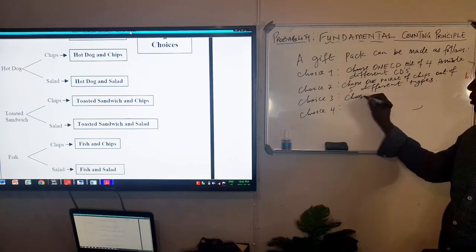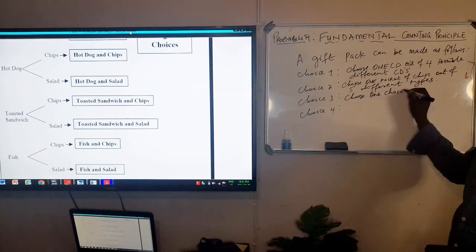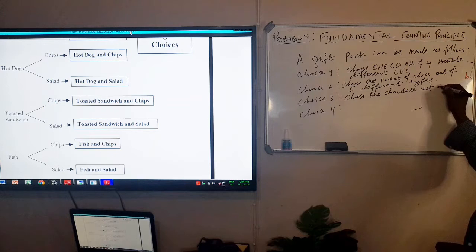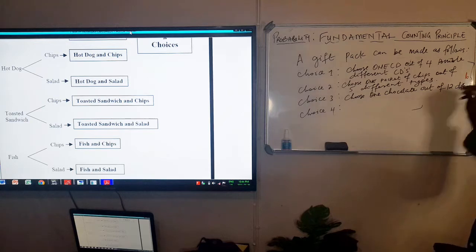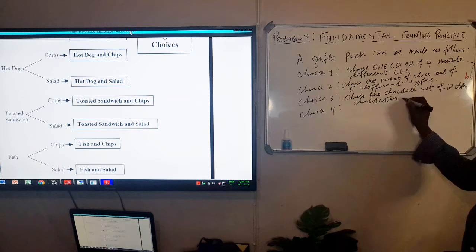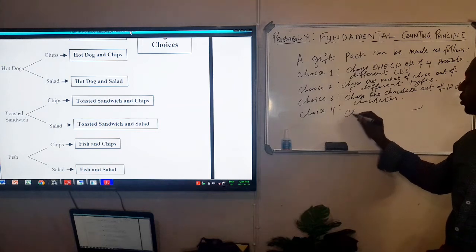Choose one chocolate out of 12 different chocolates. Then choice number 4, you choose one type of fruit out of 3 different types of fruit.